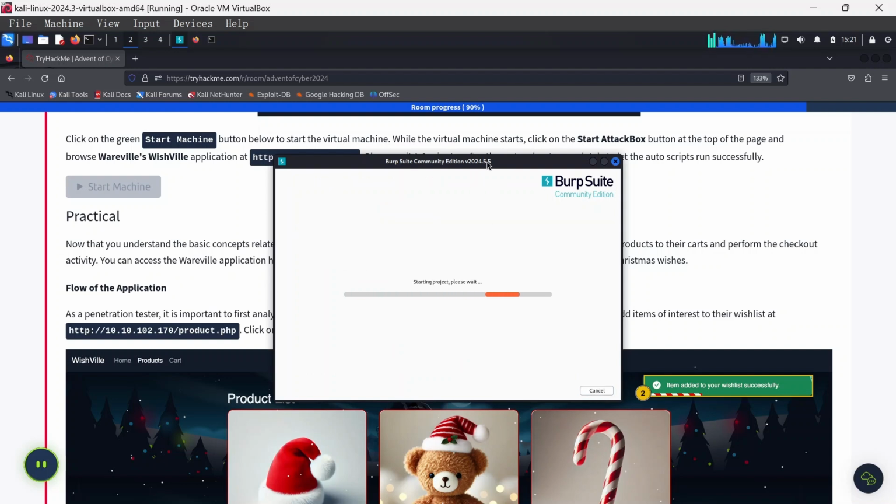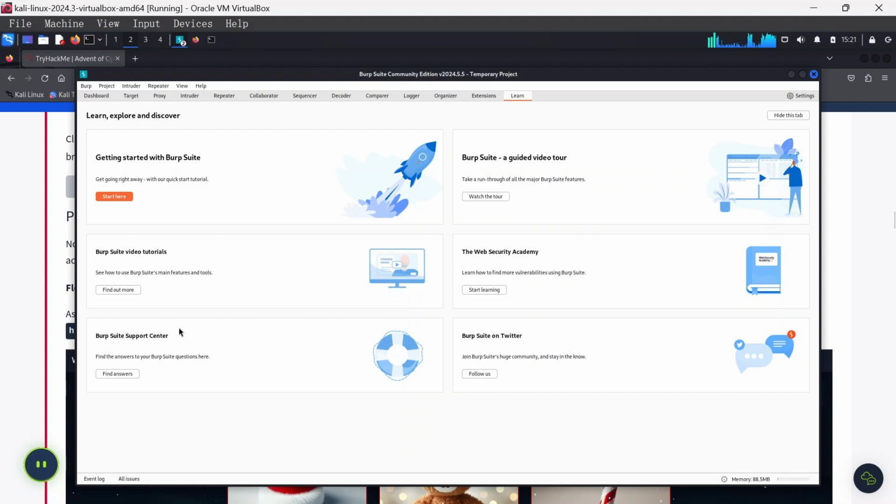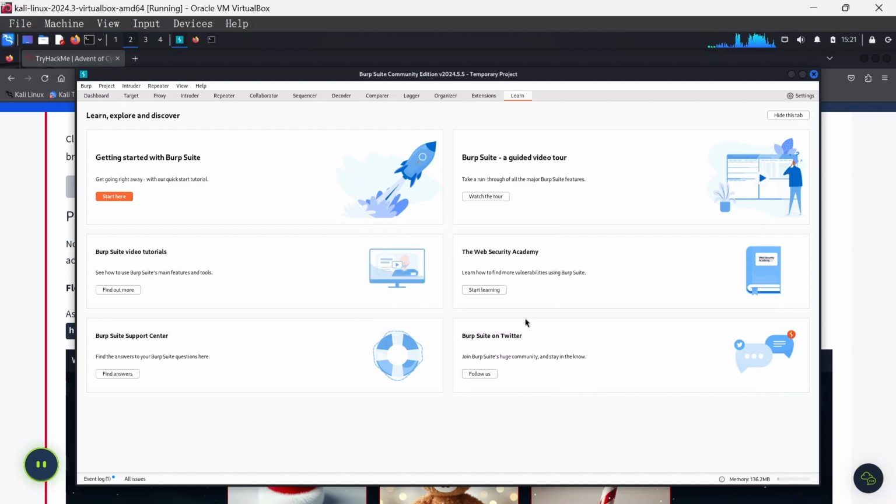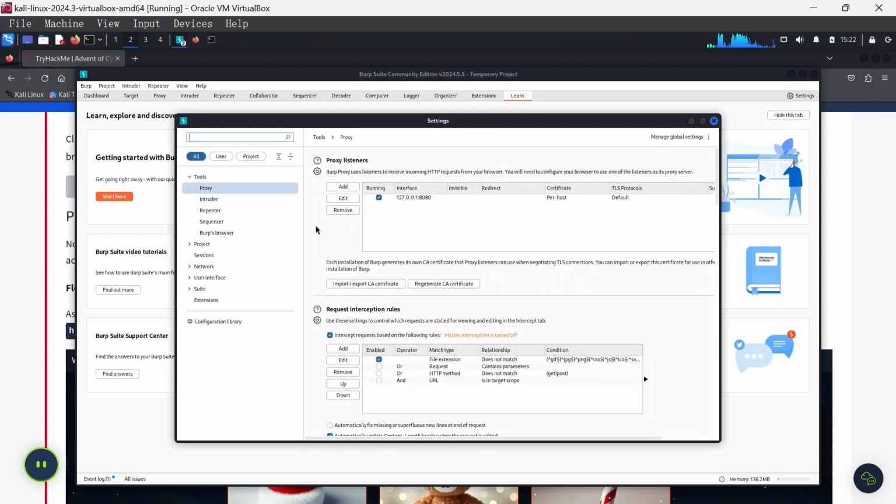Okay, now while that's loading, I think that yes, our machine and IP address is ready. So it will bring out the first page of Burp Suite, but it might say something like this. Just say okay. Now let's do some quick settings. Come over here to the top right side, you see settings.